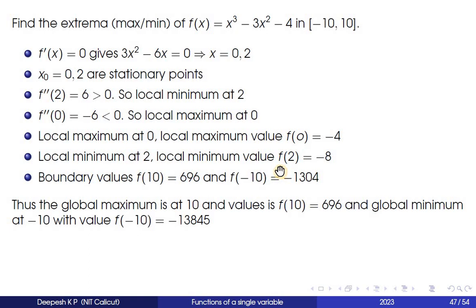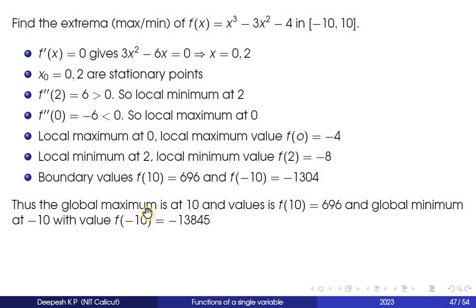Now let us go for the absolute maxima and absolute minima of the function. Now you see the endpoints of the domain. So there is an endpoint at 10. So you calculate what is f of 10. F of 10 is going to be 10 cube minus 3 into 10 square minus 4. So it happens to be 696, which is a positive value. And f of minus 10, substitute minus 10 here, you get minus 1304. So it's a huge negative value, right?